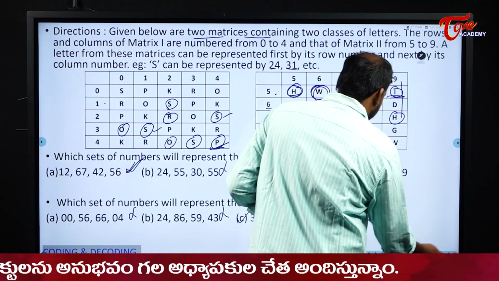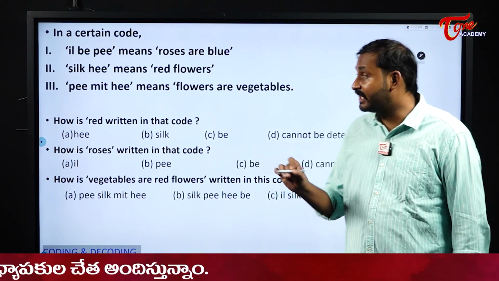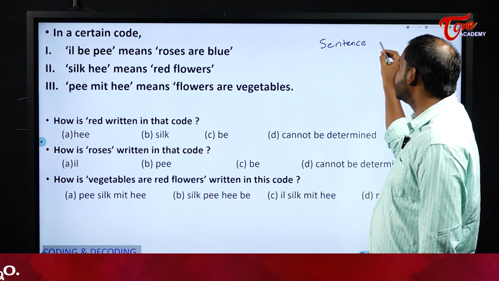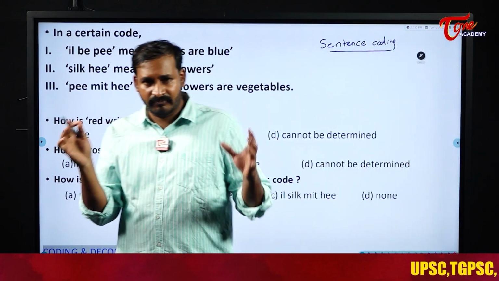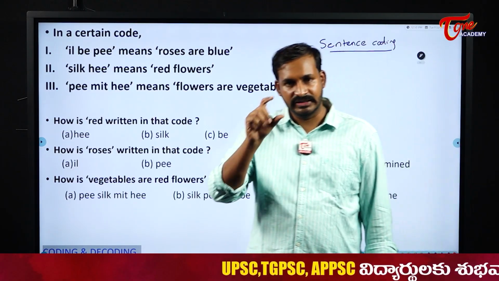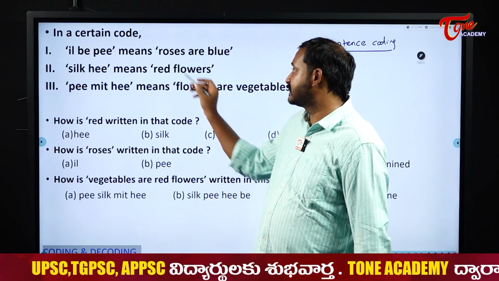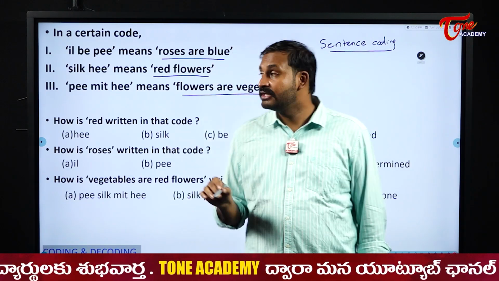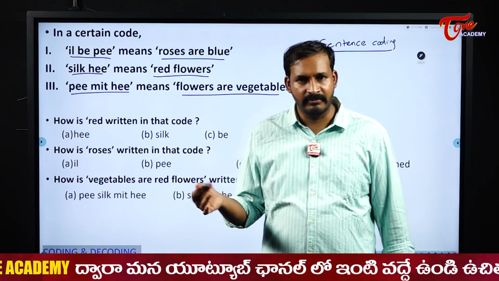Next one. This is sentence coding, students. Earlier in the beginning I told you, matrix coding and sentence coding. Just now we have seen matrix coding and this one is sentence coding. What is sentence coding, sir? Till now, in all the types of coding and decoding we have seen, they give us a word and the letters are changed. But here they give us sentences. Roses are blue, red flowers, flowers are vegetables. Sentences are given and they are coded with new sentences which may or may not have any meaning.